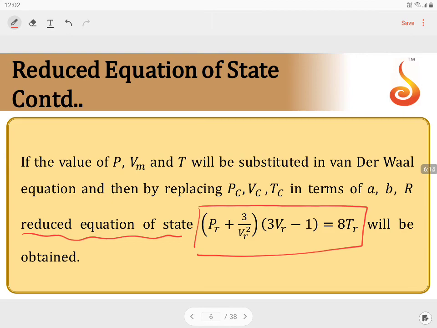What is special in this particular one? By substituting the values of P, Vm and T in the Van der Waals equation and then replacing the critical constants, you can avoid the gas-dependent terms like a, b, R from the equation, and now the equation is free from constants a, b and the universal gas constant R, which are only related to gas. There is no such term left in the equation. Now this equation is applicable for any substance, and that is the specialty of the reduced equation of state.